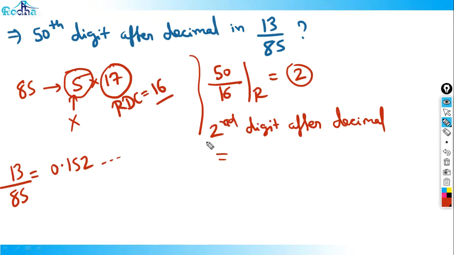Yeah, the second digit after decimal is basically what? 5. So 5 is the answer. Right? I hope it is clear to everyone.